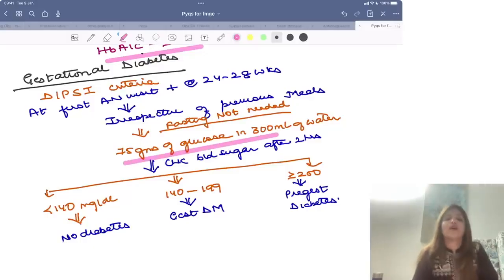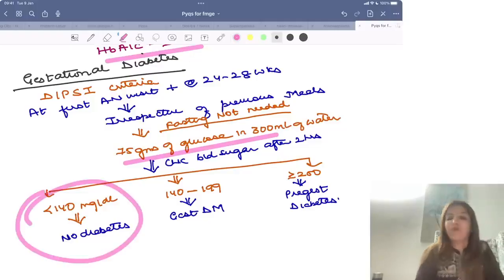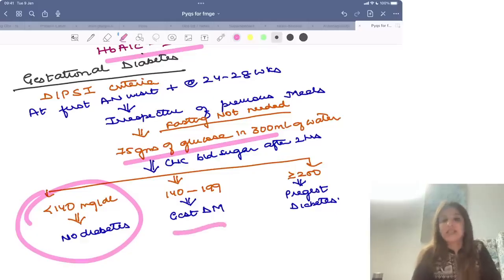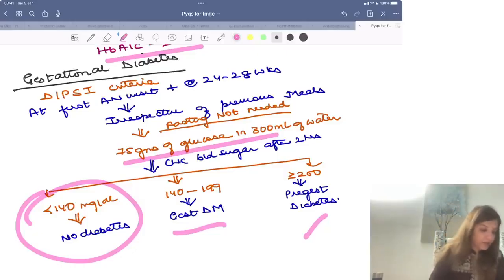And then after 2 hours, you are going to check her blood sugar levels. If her blood sugar levels are less than 140, there is no diabetes. If it is between 140 to 199, it is a case of gestational diabetes. And if it is more than or equal to 200, it is a case of pre-gestational diabetes. Right?